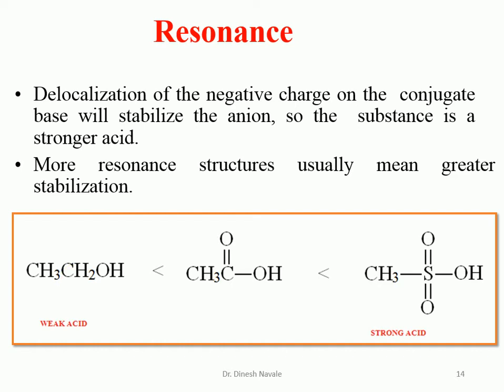We already know that the more the resonating structures, the more the stability of the corresponding compound. So that's why the conjugate base of the sulfonic acid will be stabilized more than acetic acid, than ethyl alcohol, by the resonance structures. So due to the resonating structures and the stability, methane sulfonic acid will be a stronger acid than acetic acid, than ethyl alcohol.